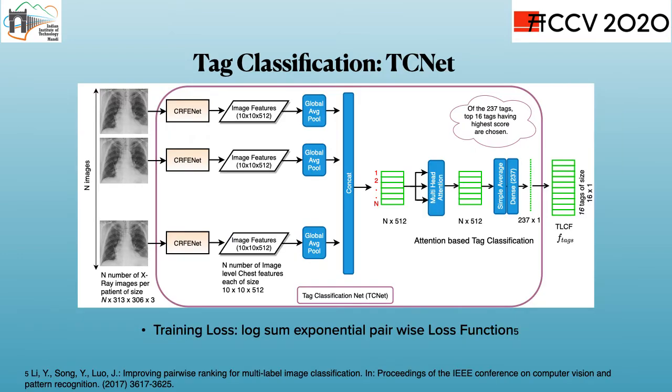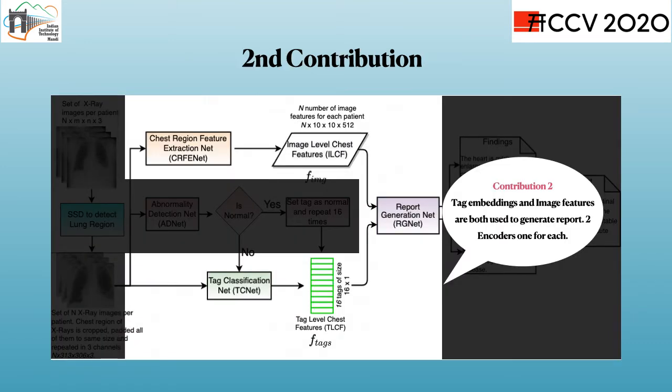TCNet is using the log sum exponential pairwise loss function. It falls under the category of ranking loss. It assigns a value to each tag relative to other tags by learning to rank via pairwise comparisons. Then the values are sorted and the top 16 tags are picked to produce an output. Our second contribution to this work is to use both tag embeddings and image features to generate the report.